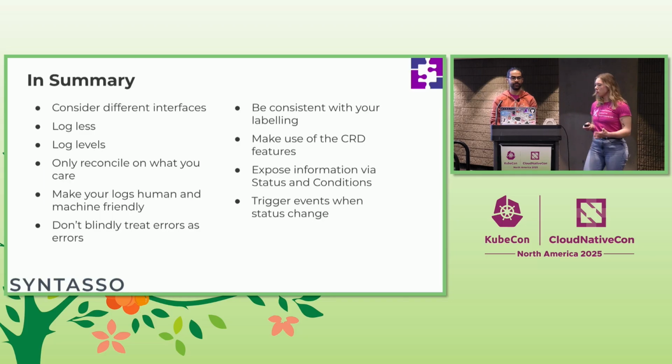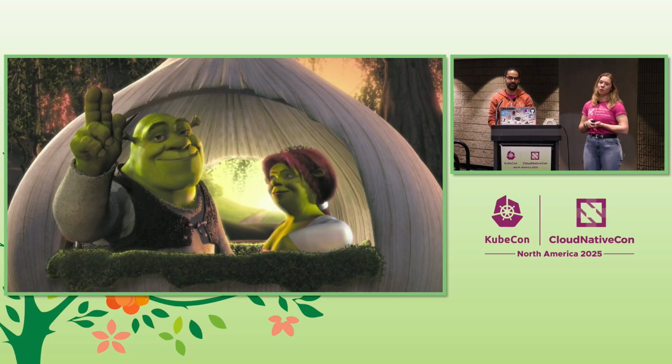So in summary, I'm going to show the screen. I'm not going to read it out because we're very low on time. But here are all the things that we did in our product to make it easier to observe everything that was going wrong. And if you do at least some of these, you don't have to do them all, you too could ride off into the sunset in your beautiful onion and live happily ever after.